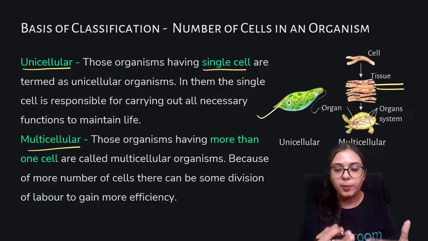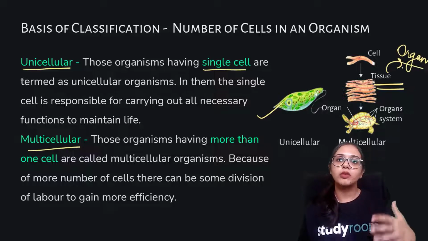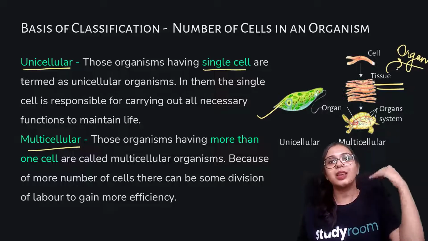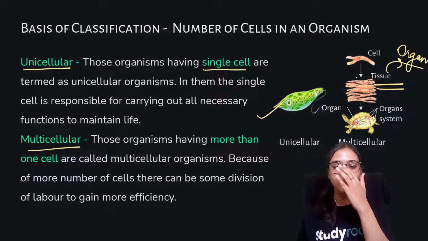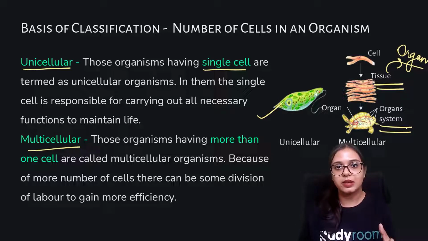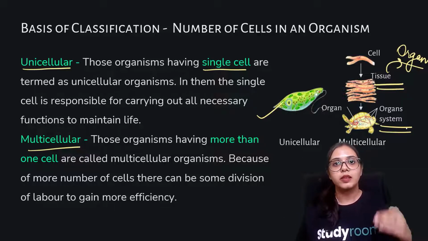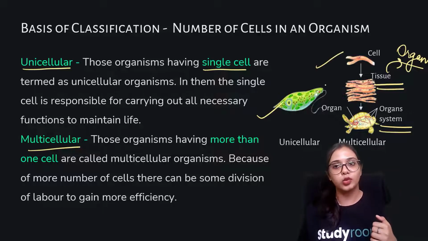Moving up, we can also have organisms in which organs have developed from tissues, so we have cells, tissues, and organs. Then, moving up further, the most complex organisms have a full organ system. So this is the classification on the basis of number of cells, simple to complex: unicellular to multicellular, at the cellular level, tissue level, organ level, or organ system level.